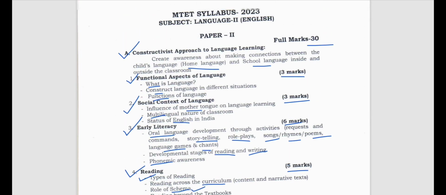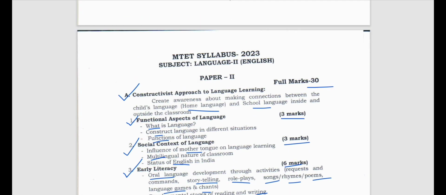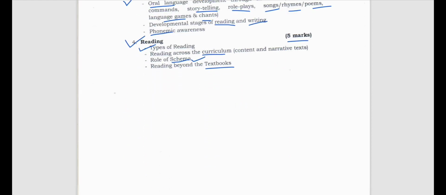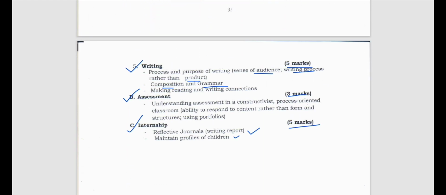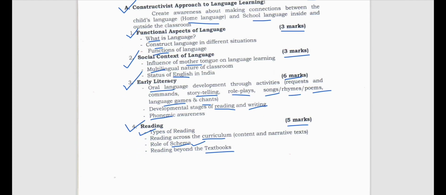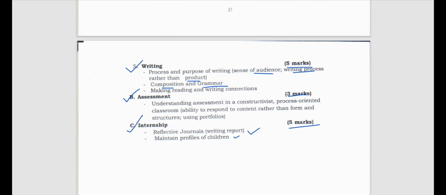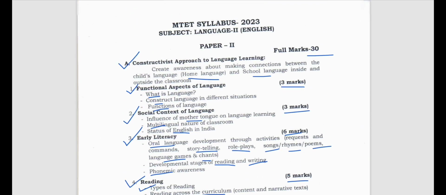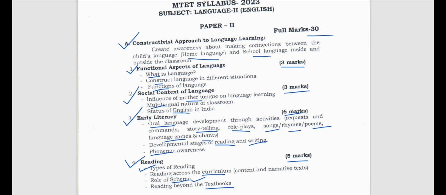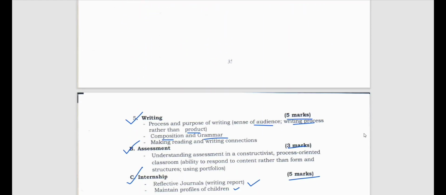So this is your very sweet and simple syllabus of English paper 2, 2024. All right, so it is divided into 3 parts. There is constructivist approach to language learning, part A, then part B is assessment, and part C is internship. Then again in part A you have 4 or 5 groups. Writing is also there now, so you have 5 subunits, where the first one is functional aspect of language, second one is social context of language, then early literacy, reading and writing, right? So this was all about the syllabus of English paper 2.